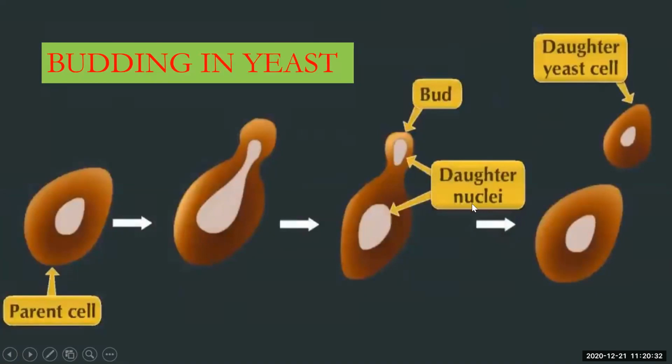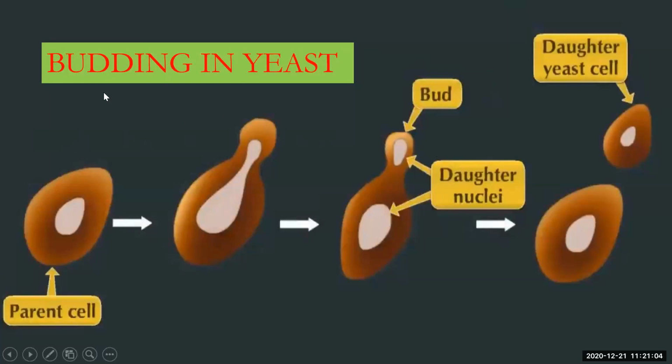You can see daughter nuclei where you can see the nuclear division. In that bud, the nucleus is also getting divided, and after some time this bud matures and gets separated from the body of the parent cell. And they start living independently as daughter cells, and they are dividing by mitotic cell division.